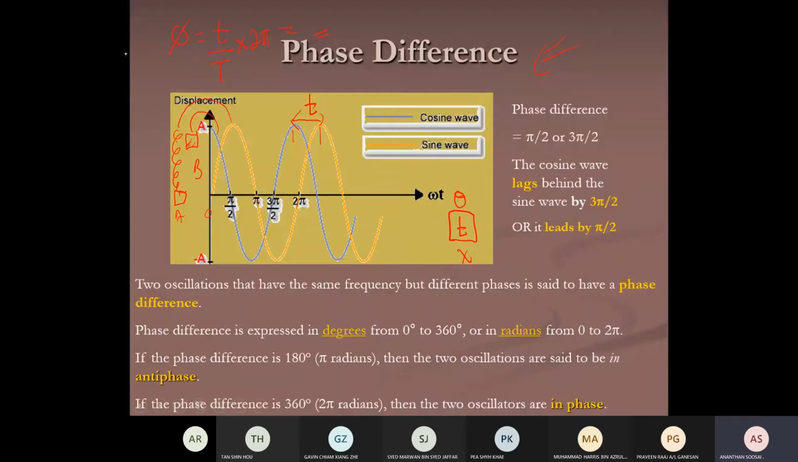So recall it back, same as wave. Find the time interval between two crests or time interval between any two identical points. Trough also can. Find the t over the period times 2 pi, it gives you the phase difference.